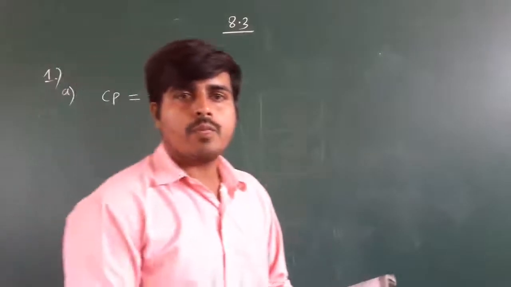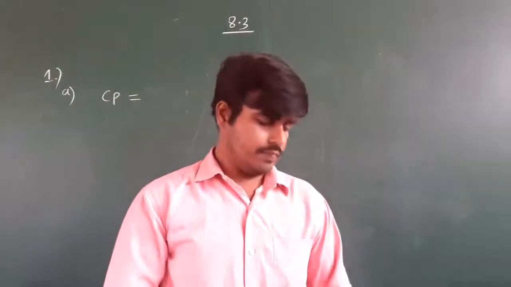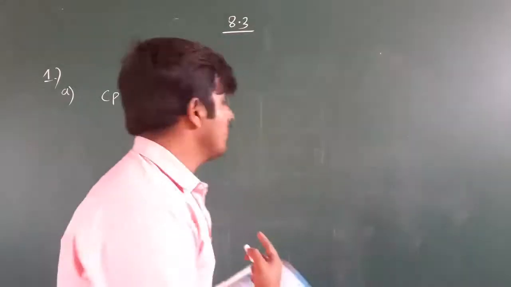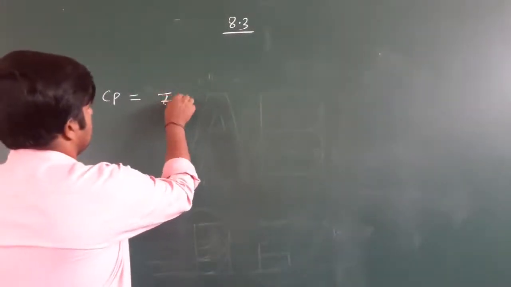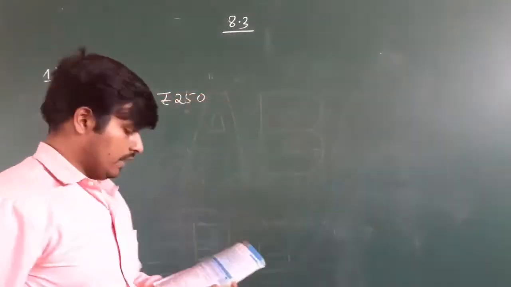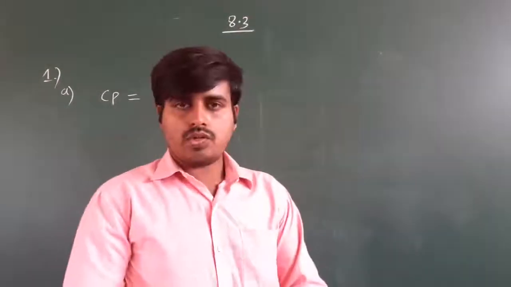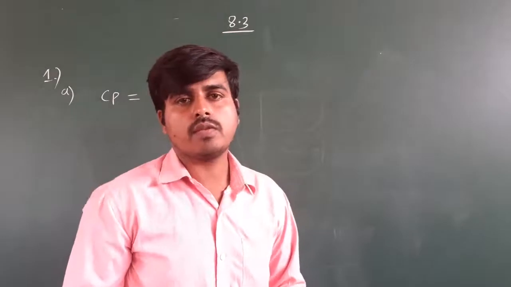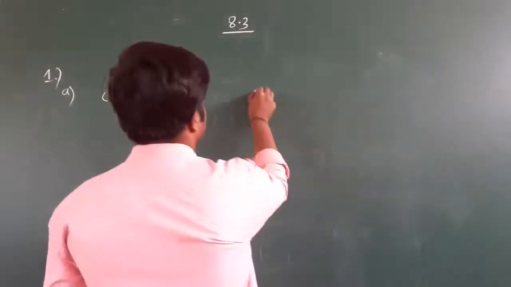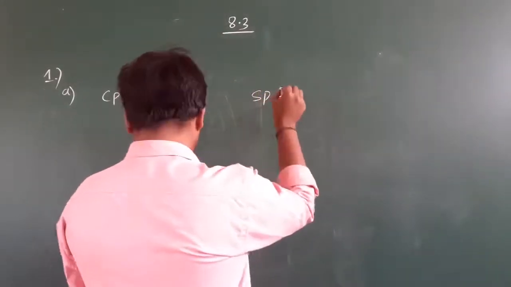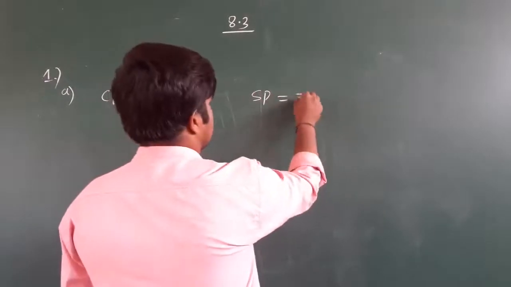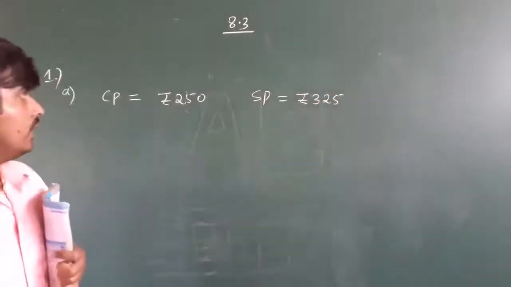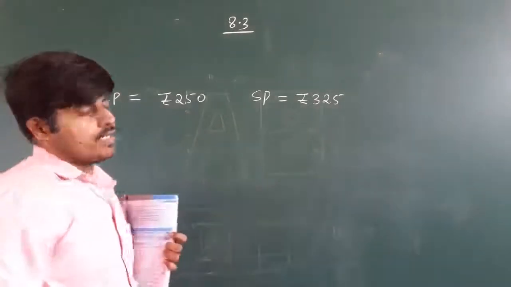For how much you buy it is known as a cost price. So gardening shears are bought for rupees 250 means CP becomes rupees 250. Then the question continues, and sold for rupees 325. Sold means what? SP, selling price. SP is rupees 325. Okay. CP is 250, SP is 325.